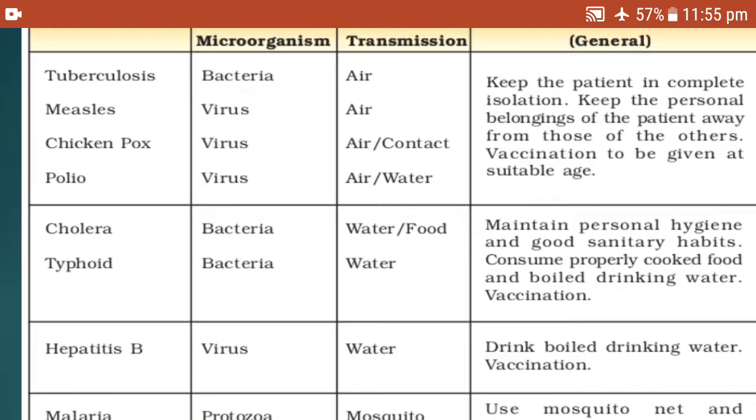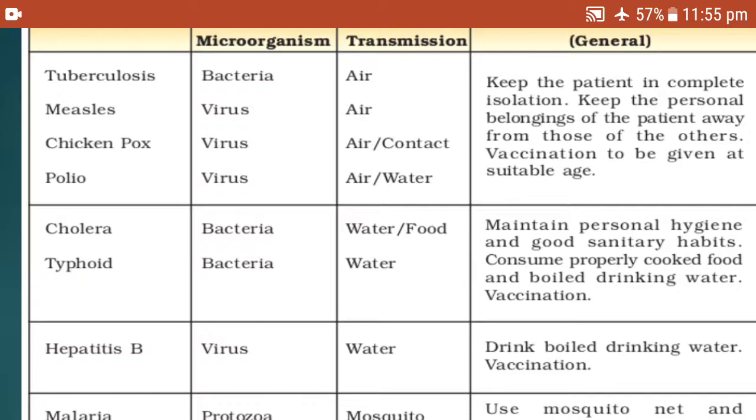Generally we have to take precautions like keeping the patient in complete isolation and keeping the personal belongings of the patient away from those of others. Vaccination is to be given at a suitable age. We can add COVID-19, which is also caused by a virus, and the patient has to be in isolation and take the vaccine.